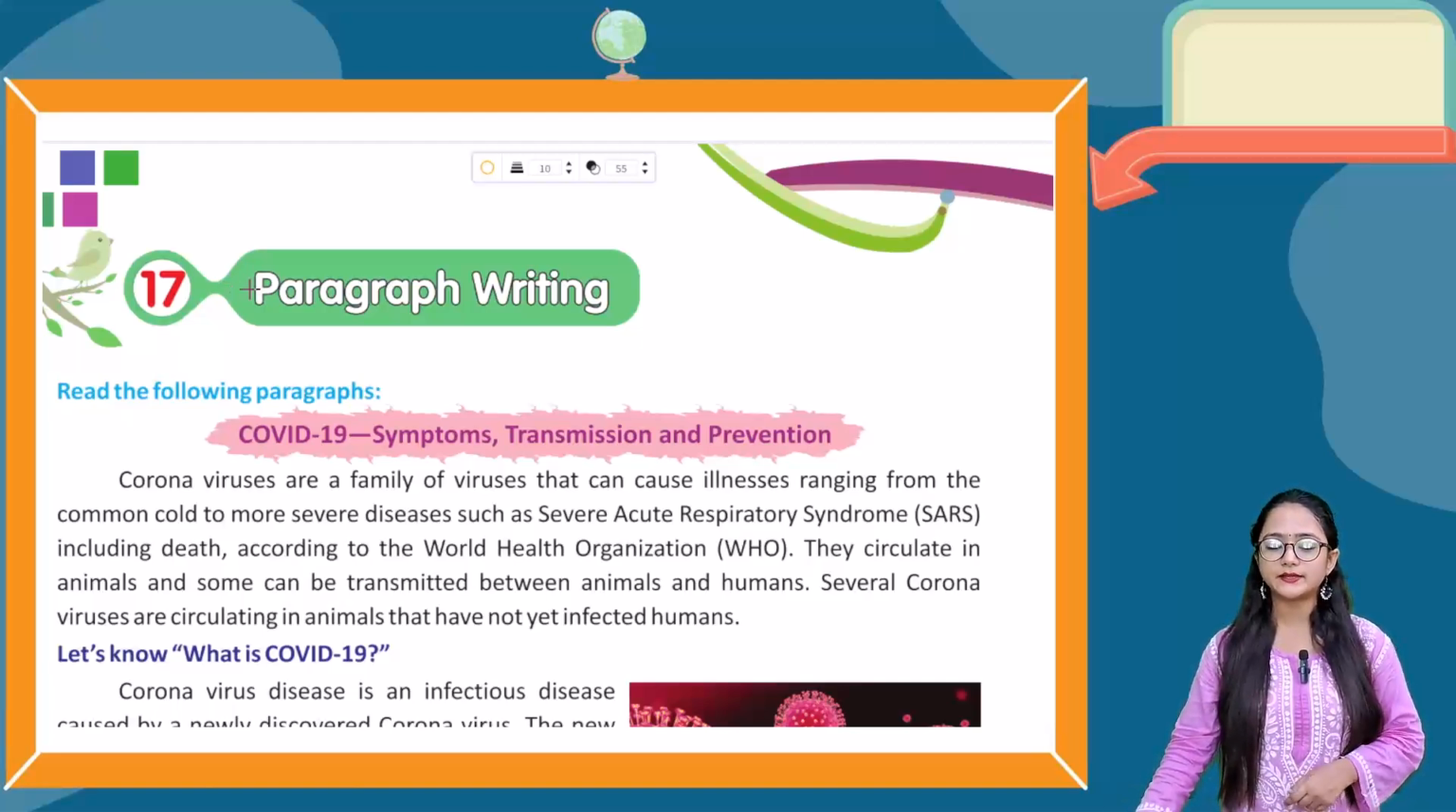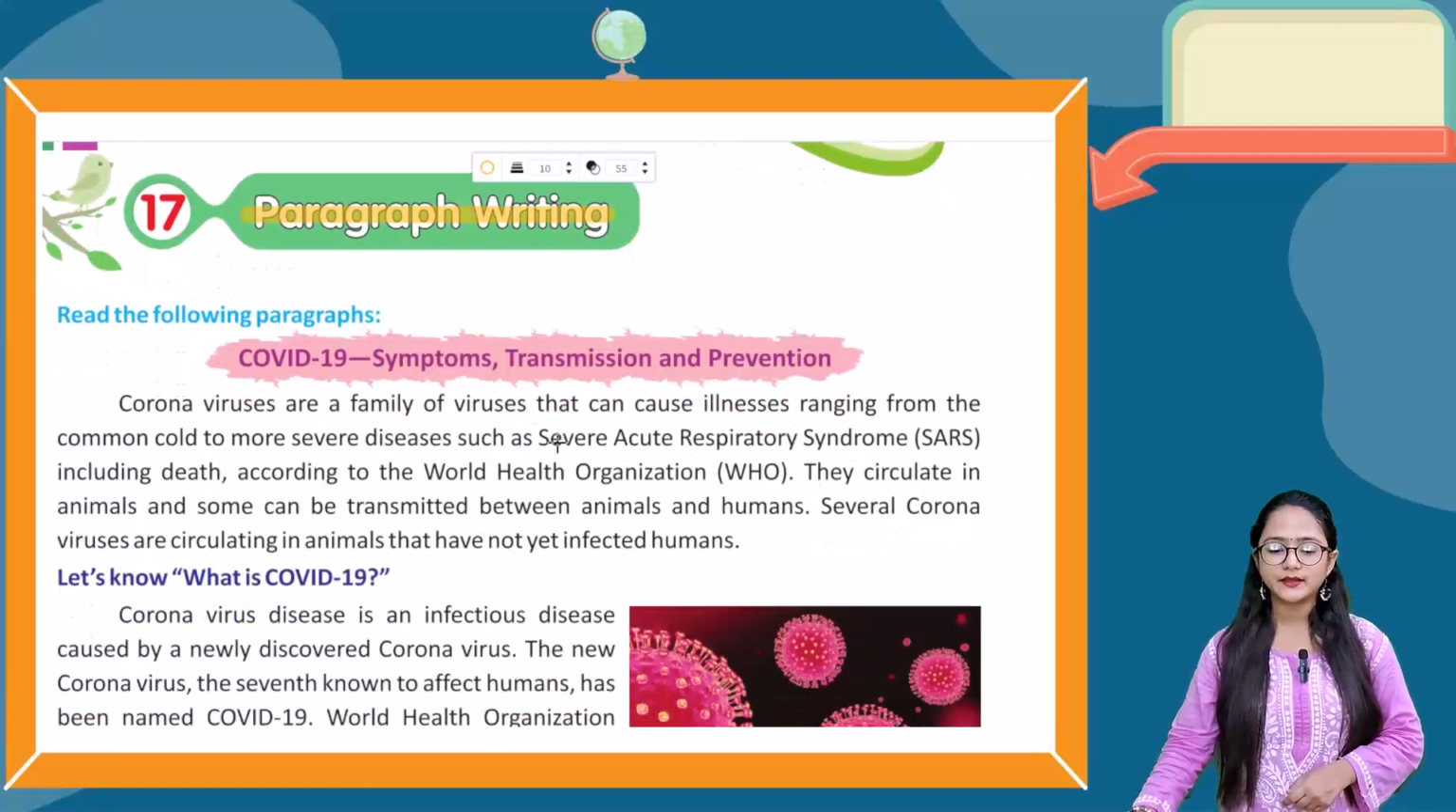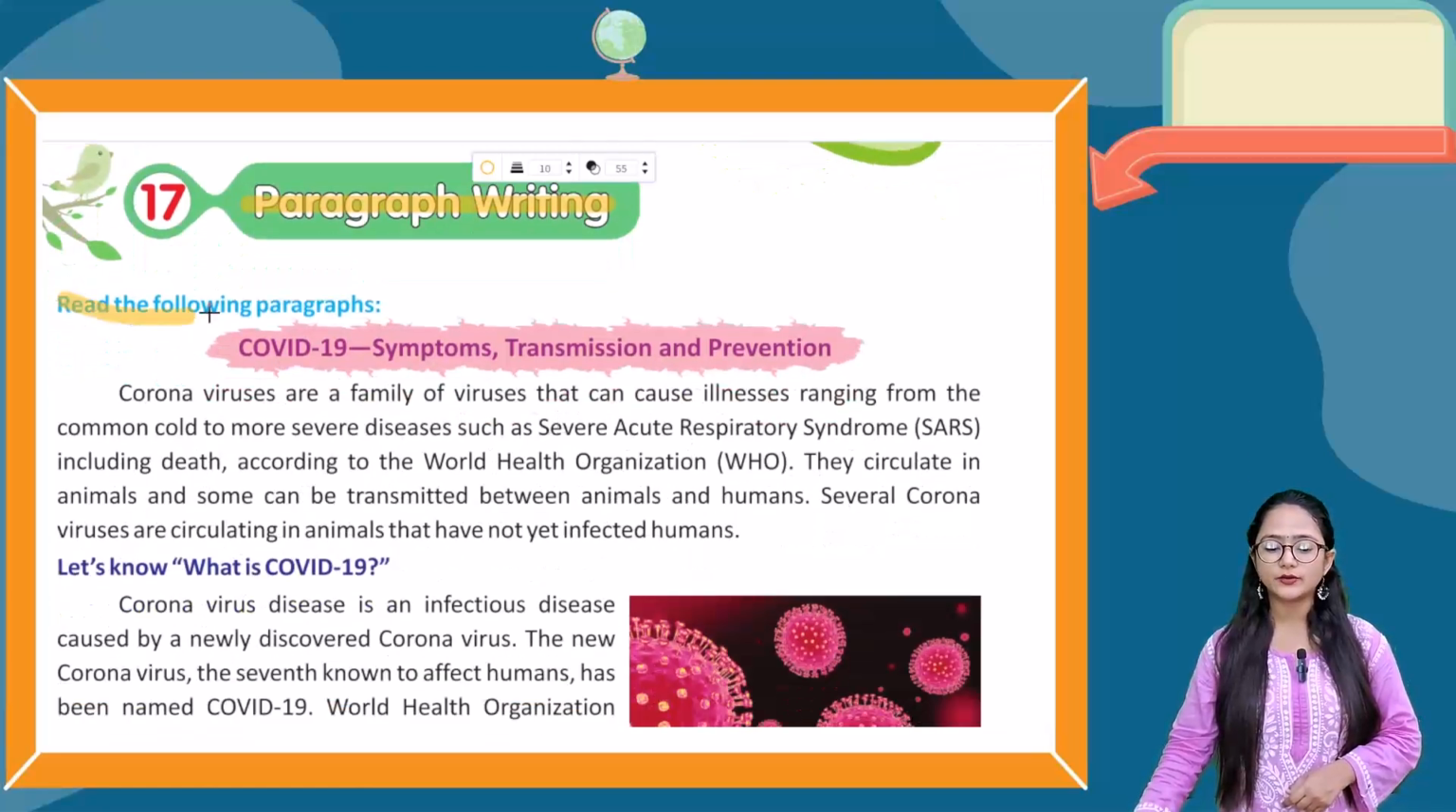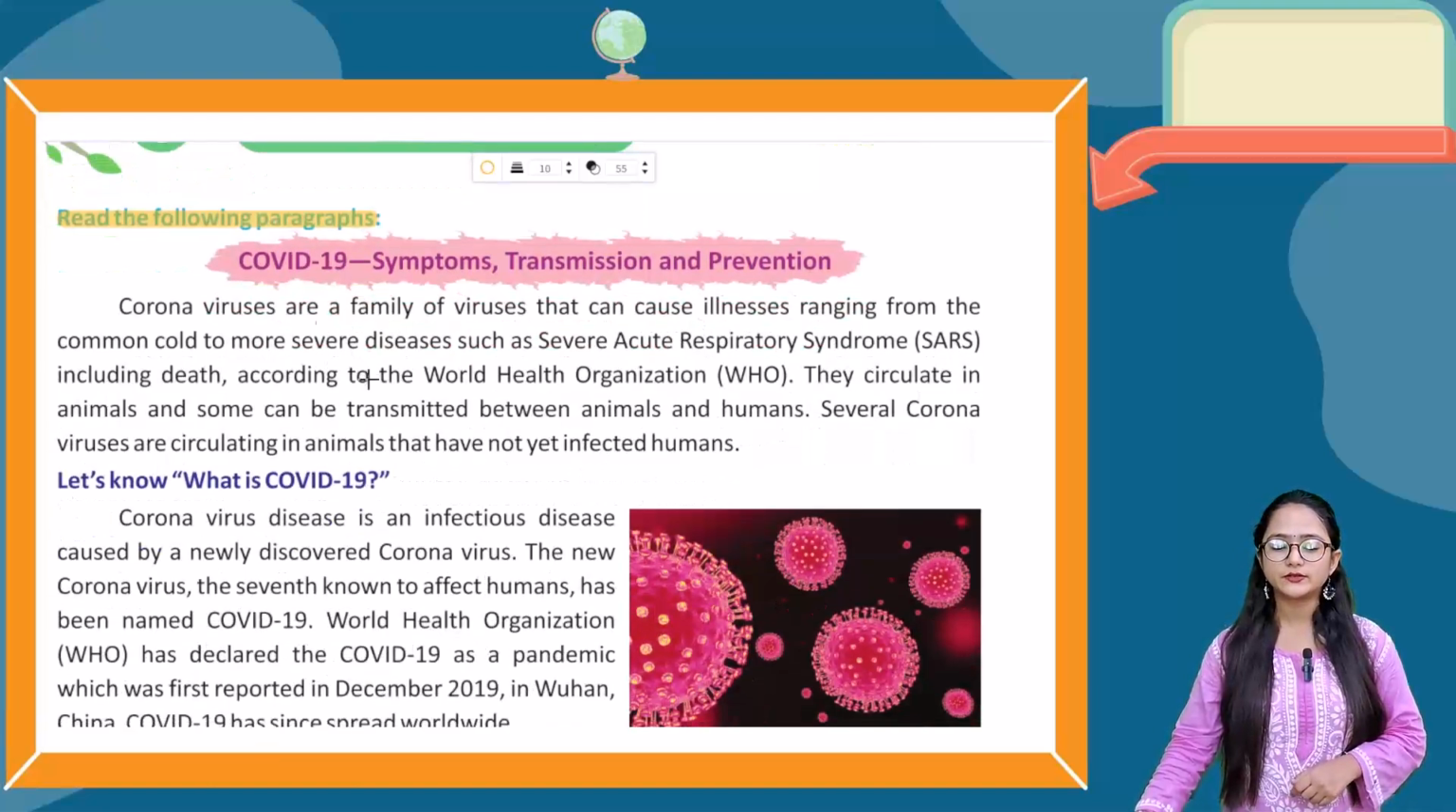So now let's move into the new chapter, chapter 17. The chapter name is paragraph writing. So first of all, read the following paragraph. The paragraph title is COVID-19 Symptoms, Transmission and Prevention. So let's read this paragraph.